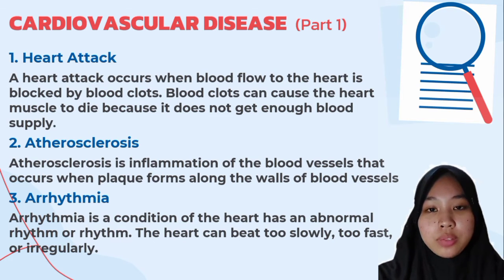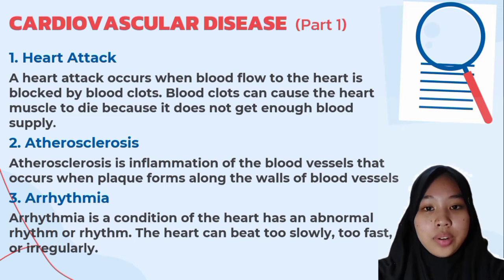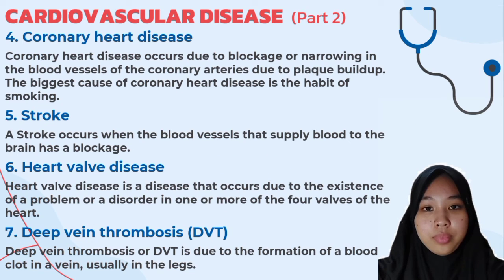Cardiovascular disease part 1. First, heart attack. Heart attack occurs when blood flow to the heart is blocked by blood clots. Blood clots can cause the heart muscle to die because it does not get enough blood supply. Second, atherosclerosis. Atherosclerosis is inflammation of the blood vessels that occurs when plaque forms along the walls of blood vessels. Third, arrhythmia. Arrhythmia is a condition of the heart has an abnormal rhythm or rhythm. The heart can beat too slowly, too fast, or irregularly.